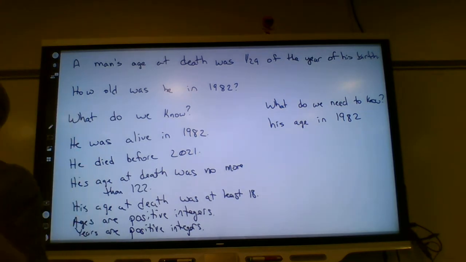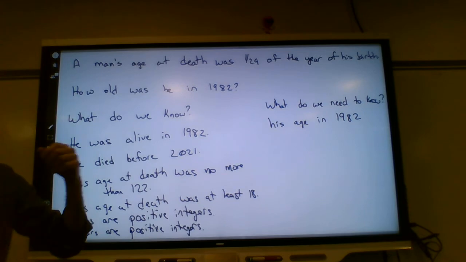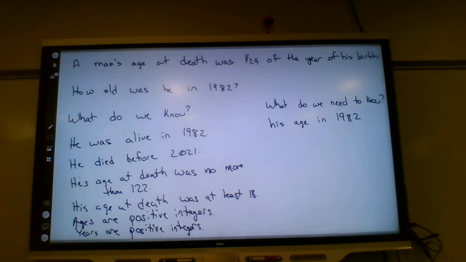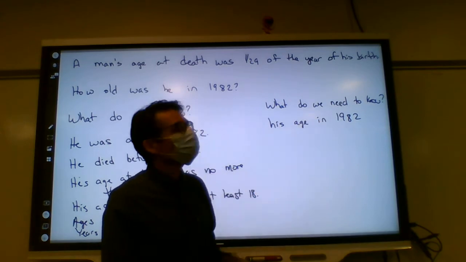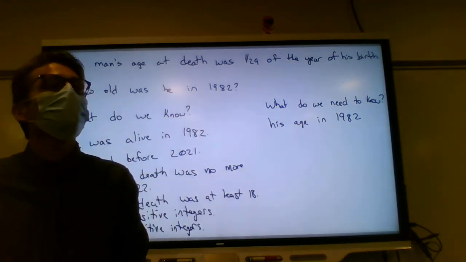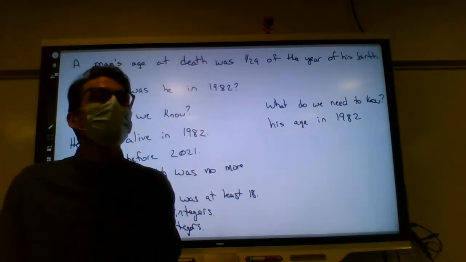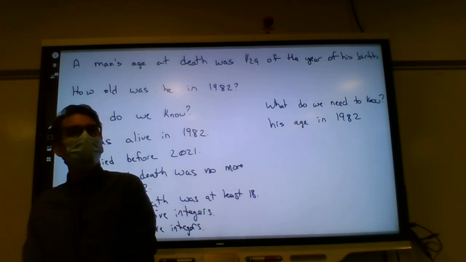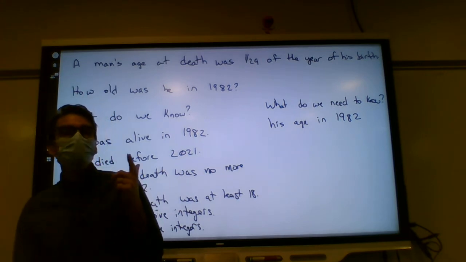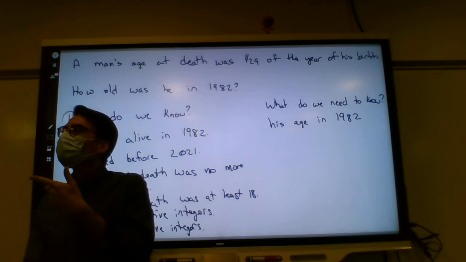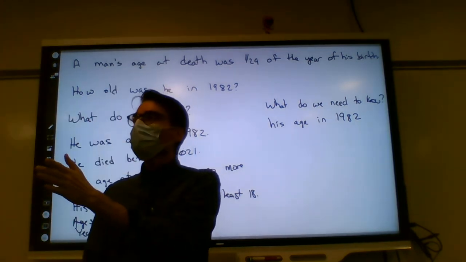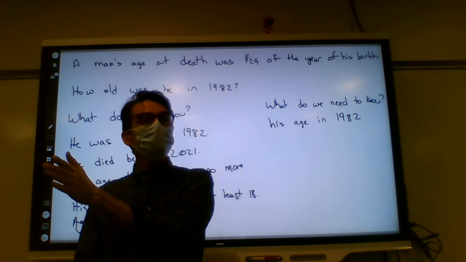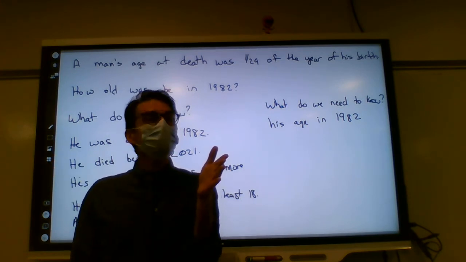Now let's push it a little bit further and tend toward the devising a plan approach. This is what we need to know. So how could we figure out, if I wanted to find out how old you were in 2015, what could I do? There's two things I could do. I could find out how old you are now and count back.